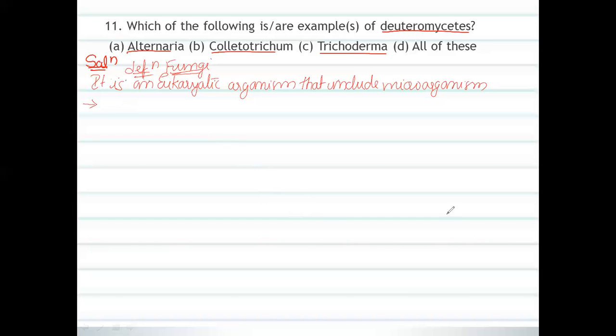These are some different characteristics of fungi. You have to remember them, as they are very important and may be asked in your competitive examinations, right?